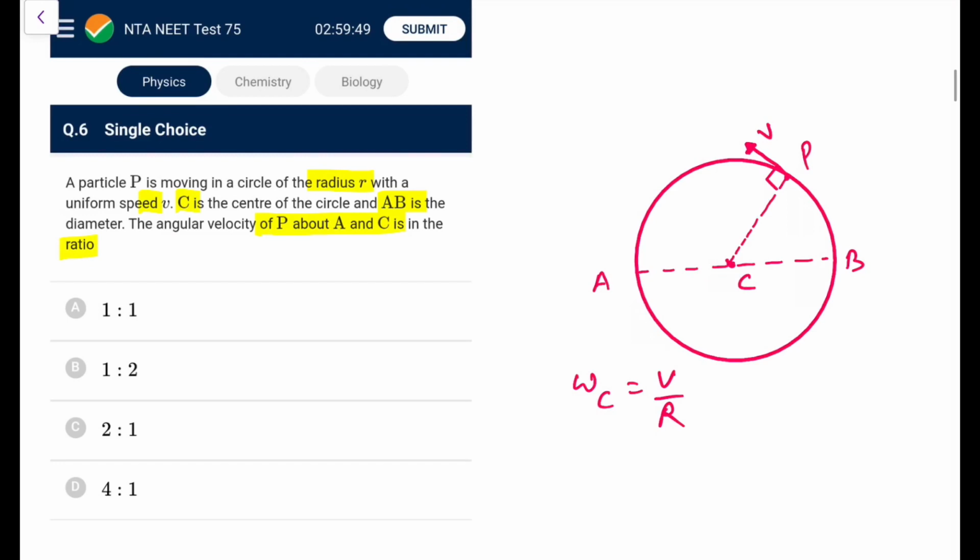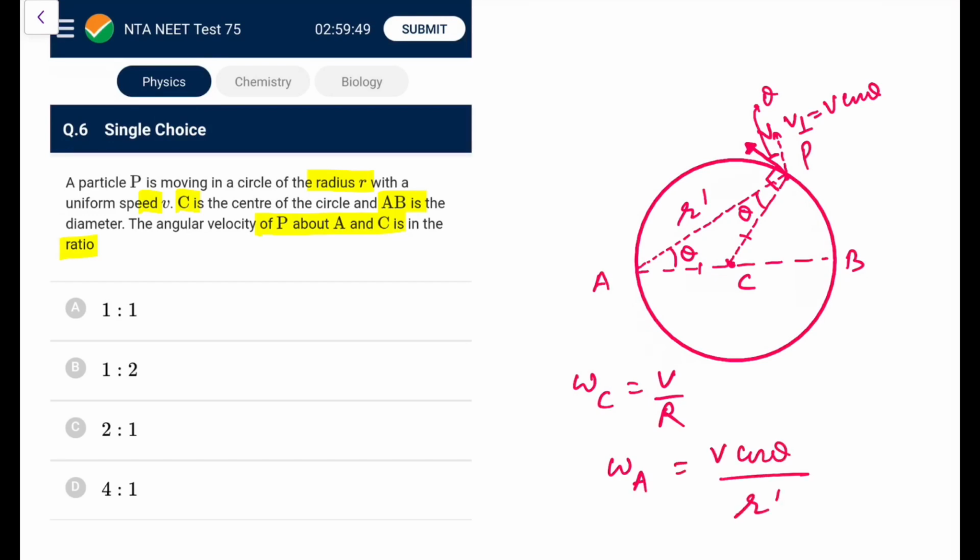Now what happens about A? If I join it with A, I know the velocity is not perpendicular. The component of velocity perpendicular would be V perpendicular. Let's say if this angle is theta, I know this will also be theta, because both are equal, and the angle between these two lines is theta, so their normal will also be theta. So V perpendicular would be V cos theta, and let's call the distance R dash. So I can write omega about A would be V cos theta upon that distance R dash.